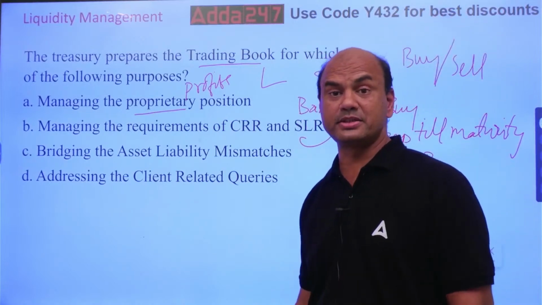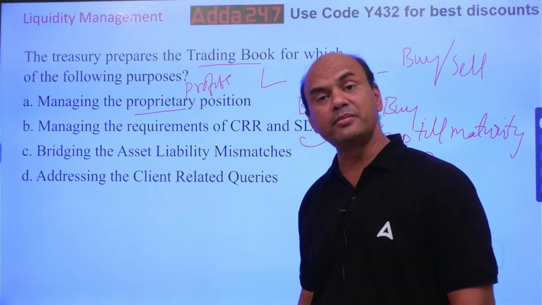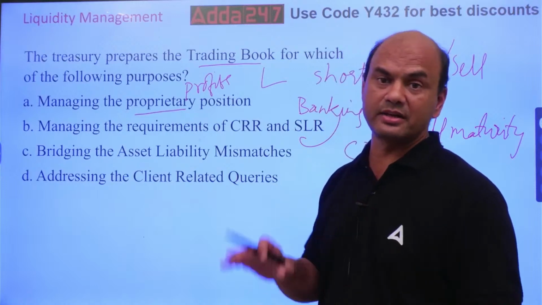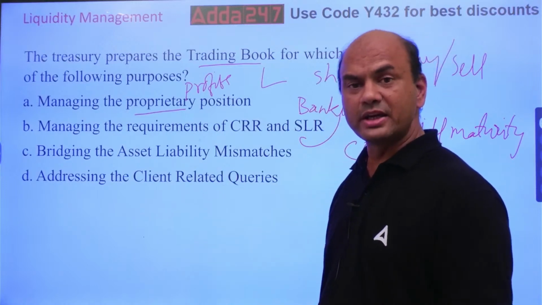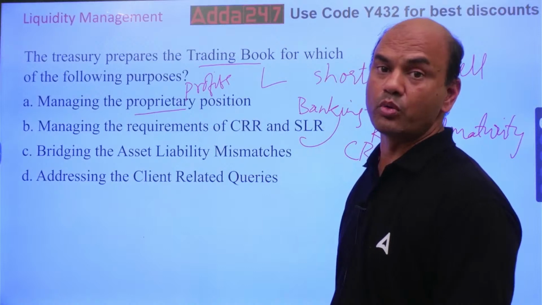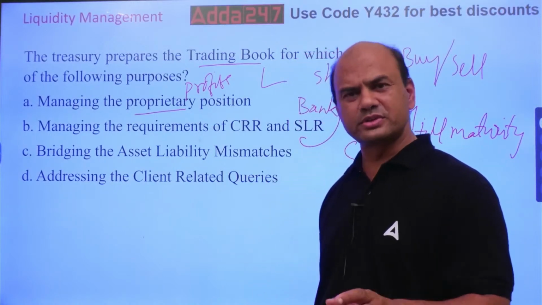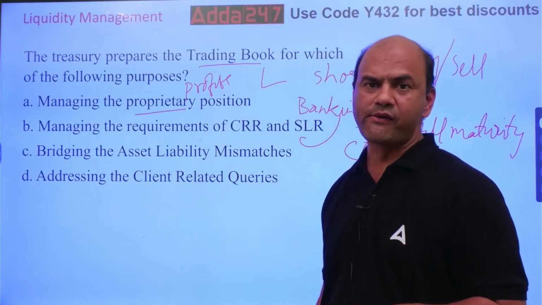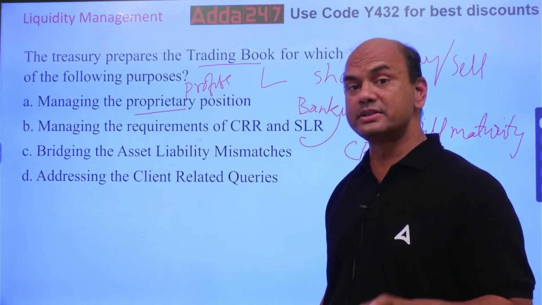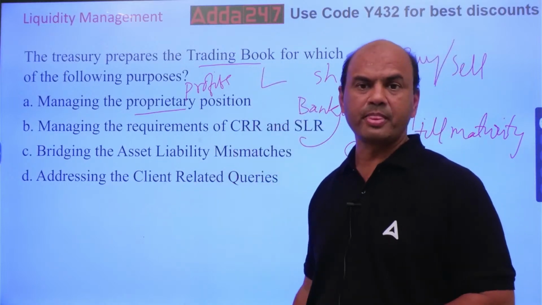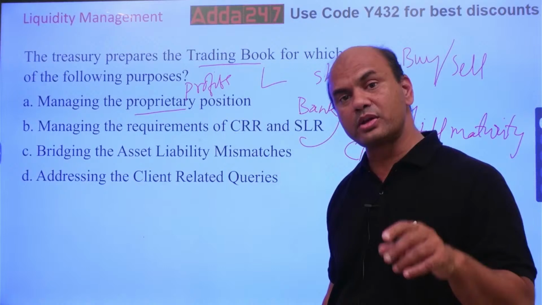Asset liability mismatches means bridging the gaps between the liabilities and the assets. That is done through the ALCO team. Of course, that is a part of liquidity only. We can't remove it saying that this is not related to my trading book, but it is handled by the ALCO team.